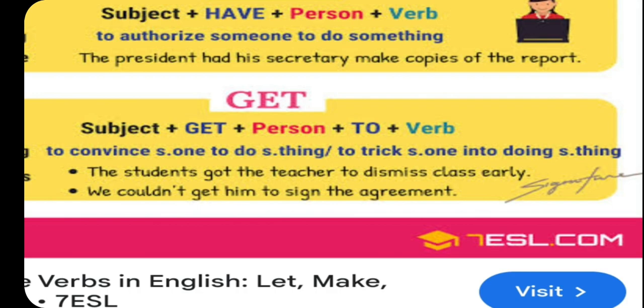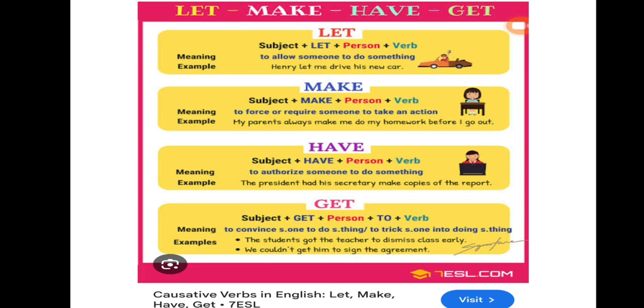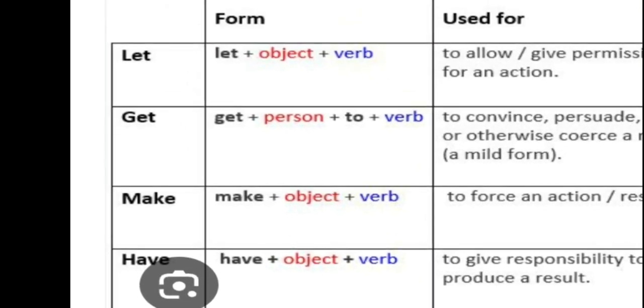Another example: we could not get him to sign the agreement. We could not get: that's a negative sentence, and a modal is used, could not. Get is the causative verb. Him is an objective pronoun, and to sign is to and then the first form of the verb. This is very important, so read this slide again and again. Do it by writing practice. Do writing, then I think you will be able to understand. Otherwise send your query. Right now the same thing is given here: let, get, make, have.